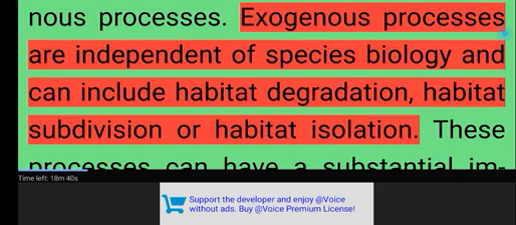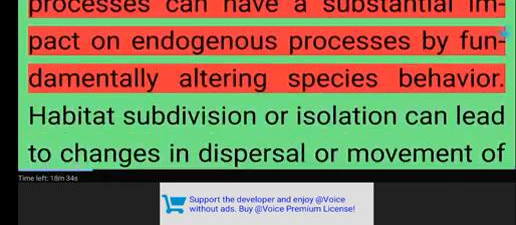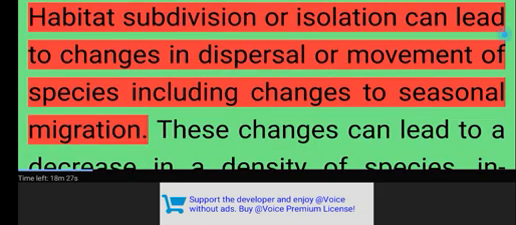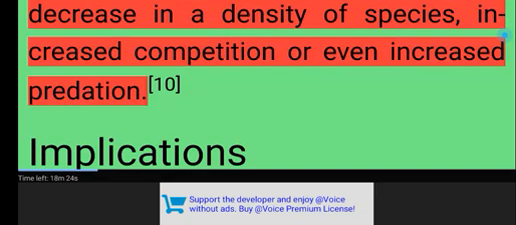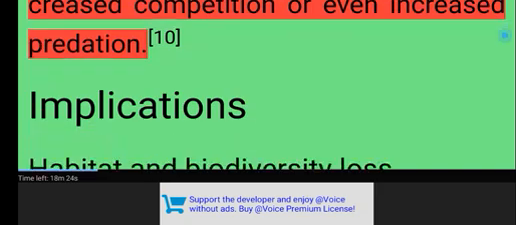Endogenous threats can result in changes to breeding patterns or migration patterns and are often triggered by exogenous processes. Exogenous processes are independent of species biology and can include habitat degradation, habitat subdivision, or habitat isolation. These processes can have a substantial impact on endogenous processes by fundamentally altering species behavior. Habitat subdivision or isolation can lead to changes in dispersal or movement of species, including changes to seasonal migration. These changes can lead to a decrease in the density of species, increased competition, or even increased predation.